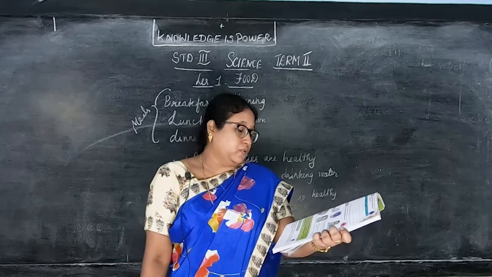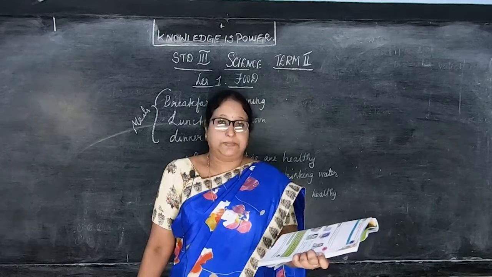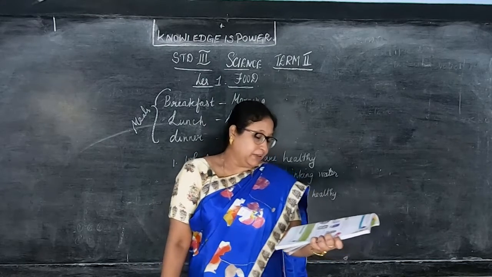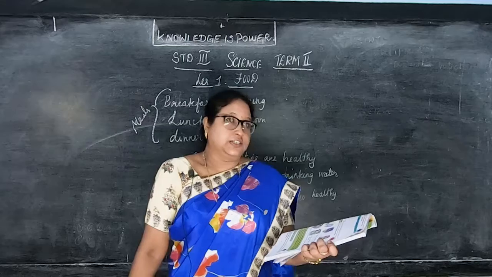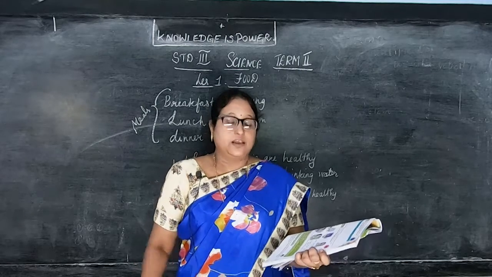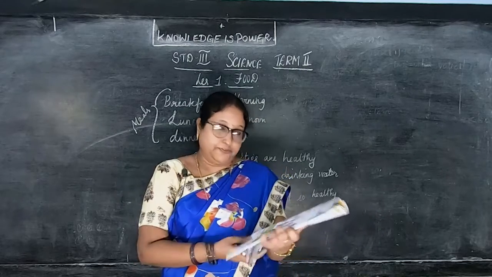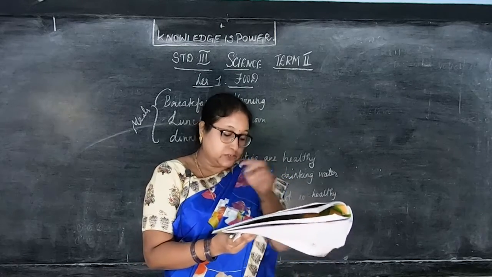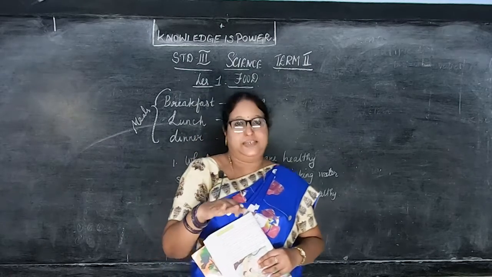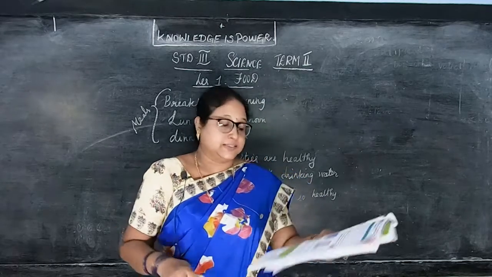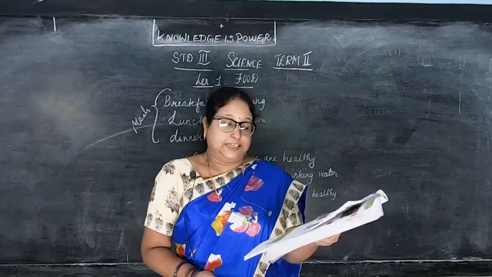Next is Roman number 4, food habits in different places. A food habit of people at a place depends on the climate, culture, that is the way of life, okay? Then availability of food. For example, in coastal areas, coastal areas is where you have the sea, that is called coastal areas. People eat a lot of seafood.